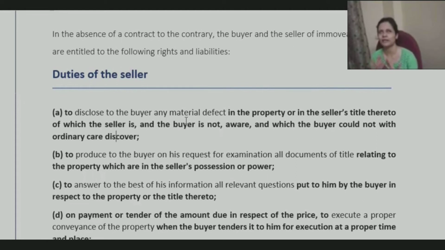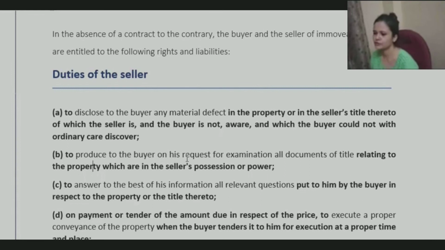Right? Maybe there is some court case going on regarding it, like his title is not yet final. Two people are fighting regarding the title of the property. It may be joint ownership, whatever it is, right? Those things need to be disclosed to the other person.